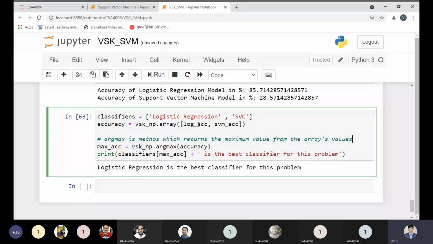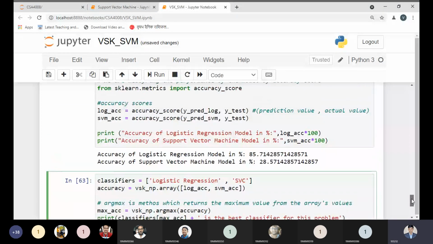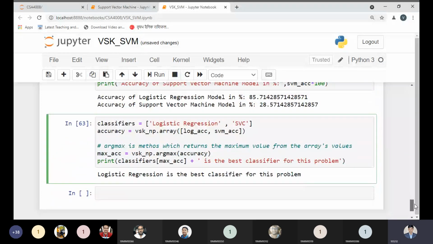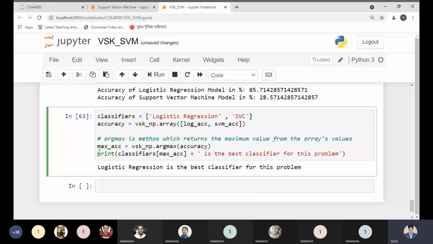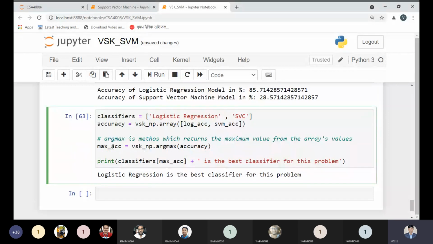We have two values: the log accuracy containing 85.71 and the SVM accuracy having 28.05. Let me check once again that I'm printing correctly. Yes. Now the value is stored in the max accuracy variable, and that is what gets printed.